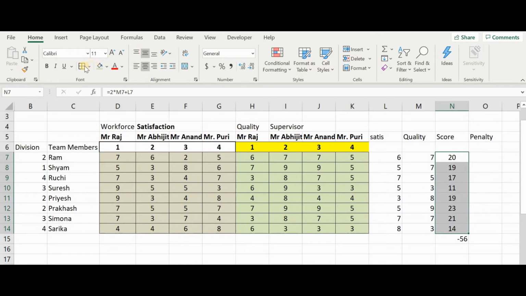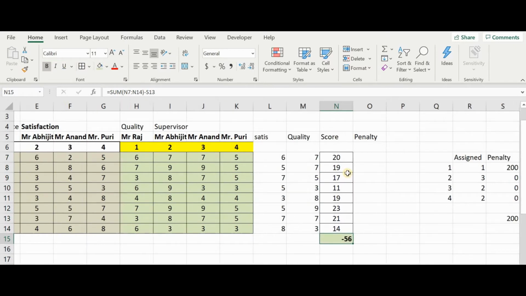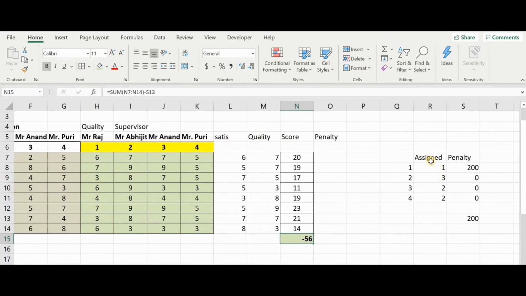So let me just mark this also. And this is the sum of the score. Now at any point of time we would also want that all these are assigned equally, so that no one gets more than 2 people or nobody gets less than 2 people.